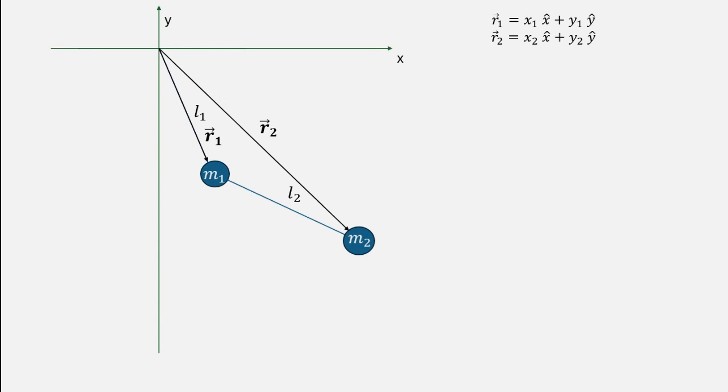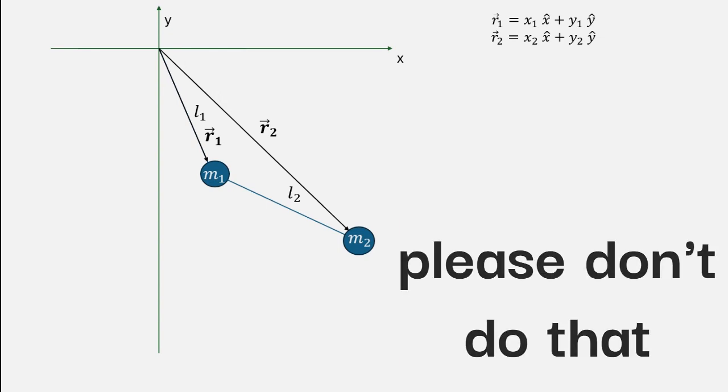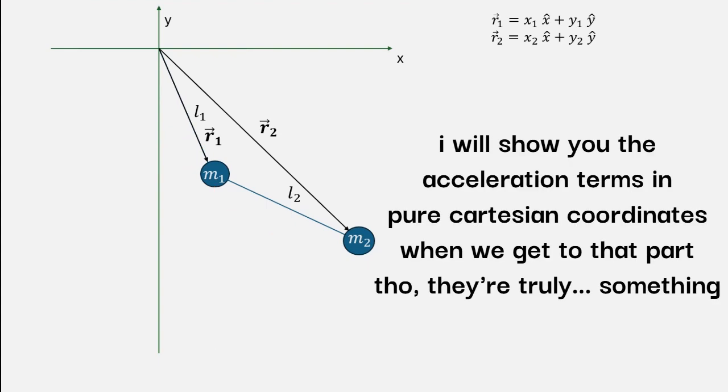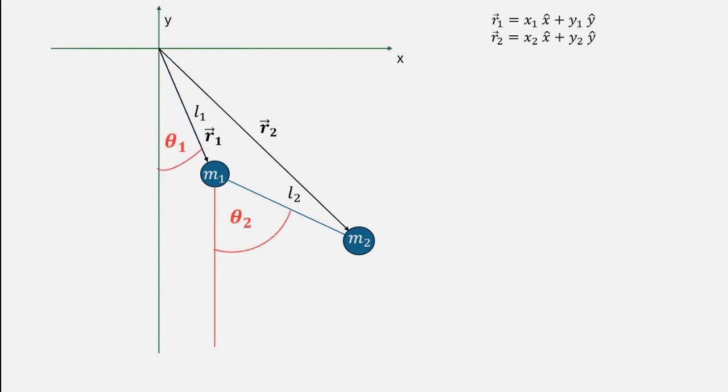We can now tackle this by expressing y-coordinates as functions of the x-coordinates for both of the bobs, but we can make our lives substantially easier by introducing the angle that the first rod makes with the vertical, call it theta 1, and the angle that the other rod makes with the vertical, call it theta 2. This allows us to express all 4 of the Cartesian coordinates as functions of these two angles in a much more convenient way that doesn't involve square roots and denominators and exponentially more tedious maths, etc. So if we find a way to solve for these two angles, then we will solve the problem.